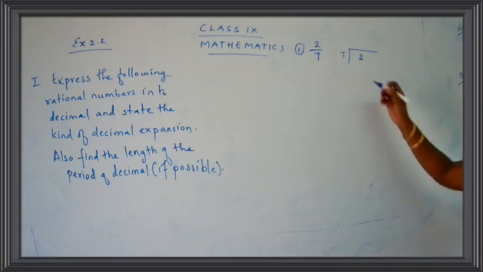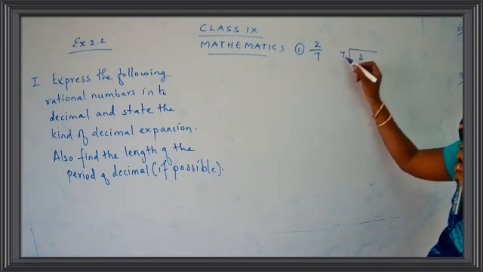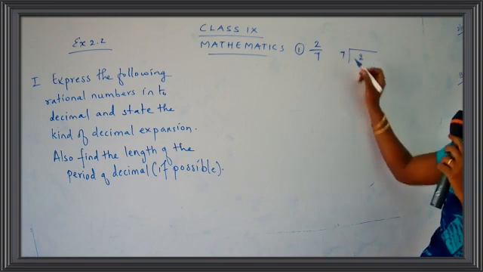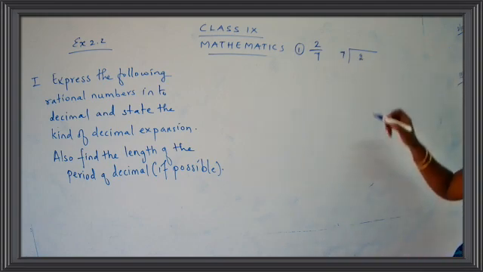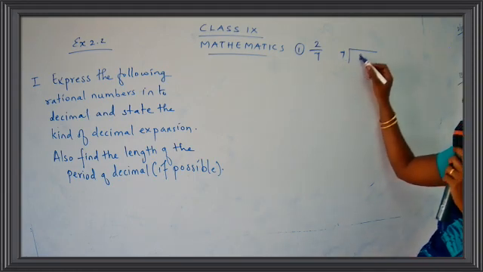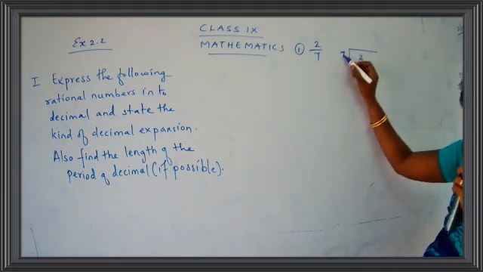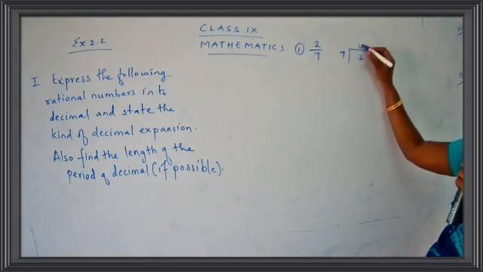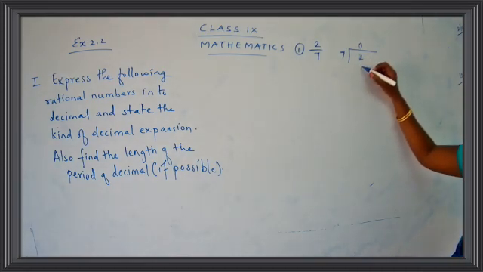Okay. Now it's 7 and it's 2. So let's start with the table of 7. We don't have 2 in the table of 7. Okay, children? Don't have 2 in the table of 7. So you have to put here 0 because the number 2 is not divisible by 7.